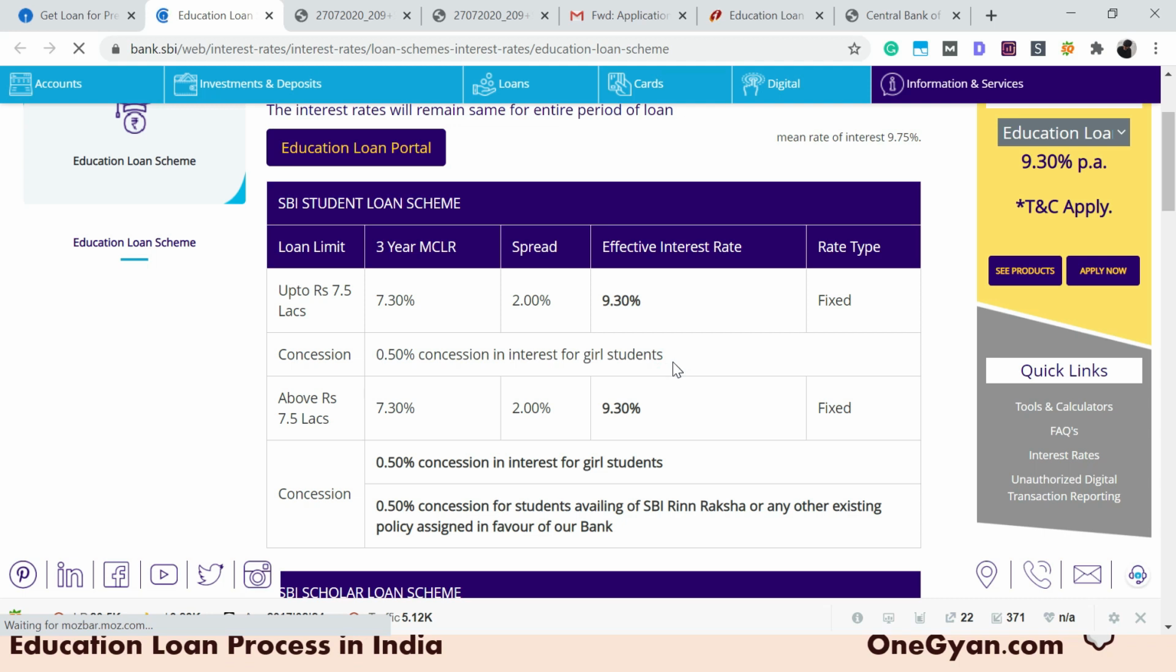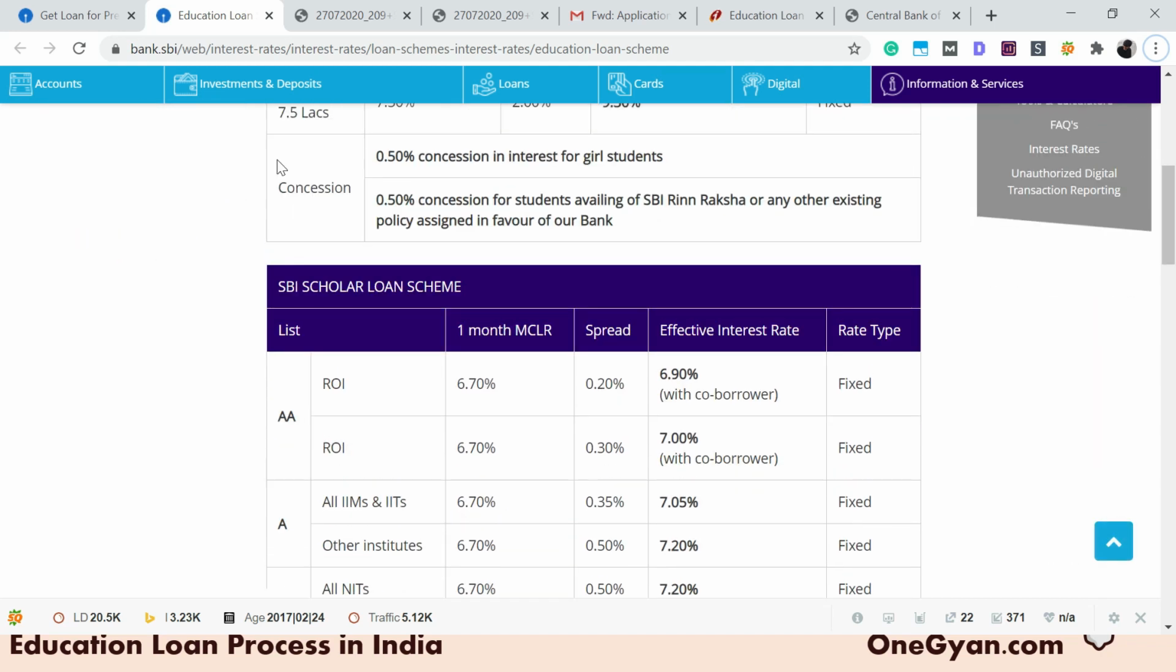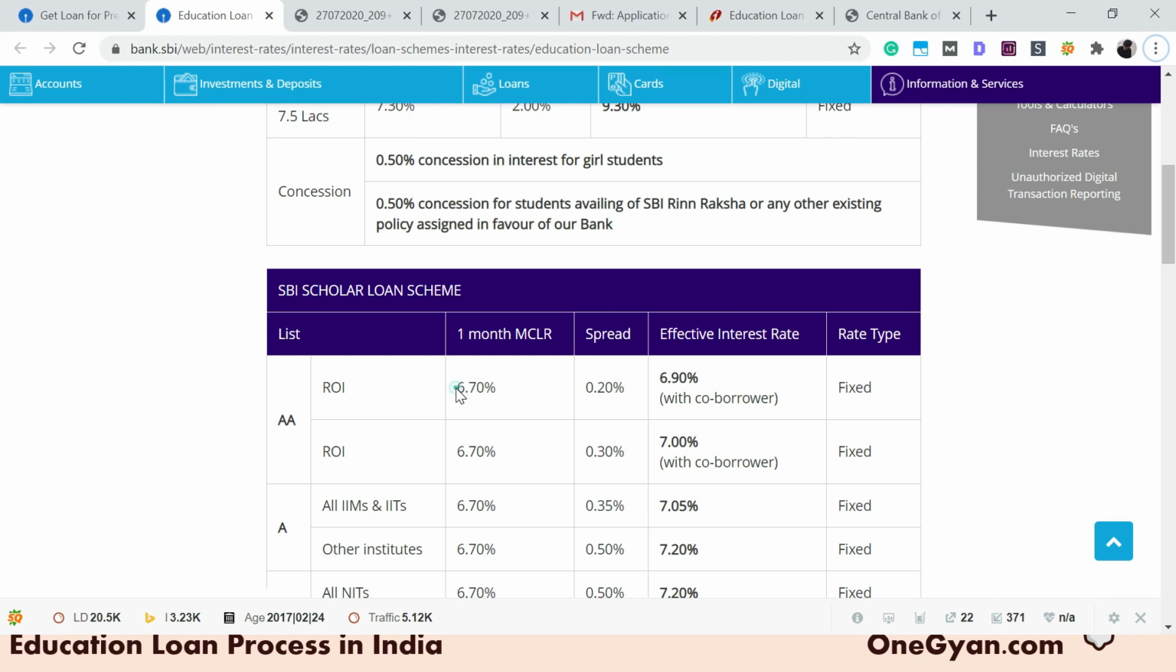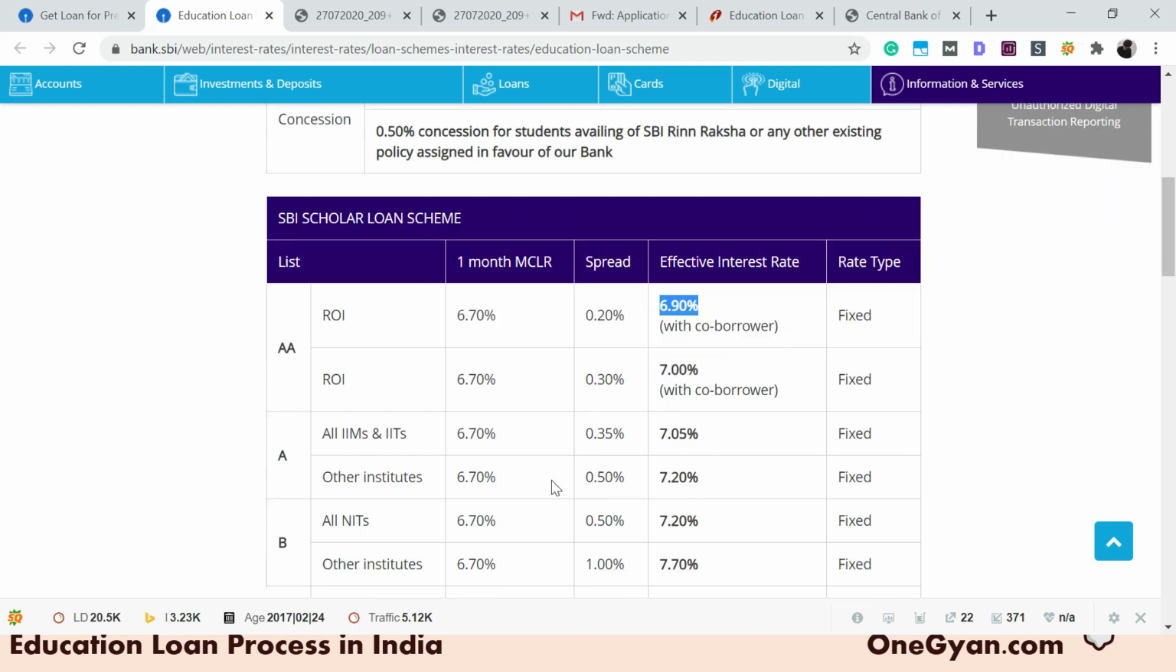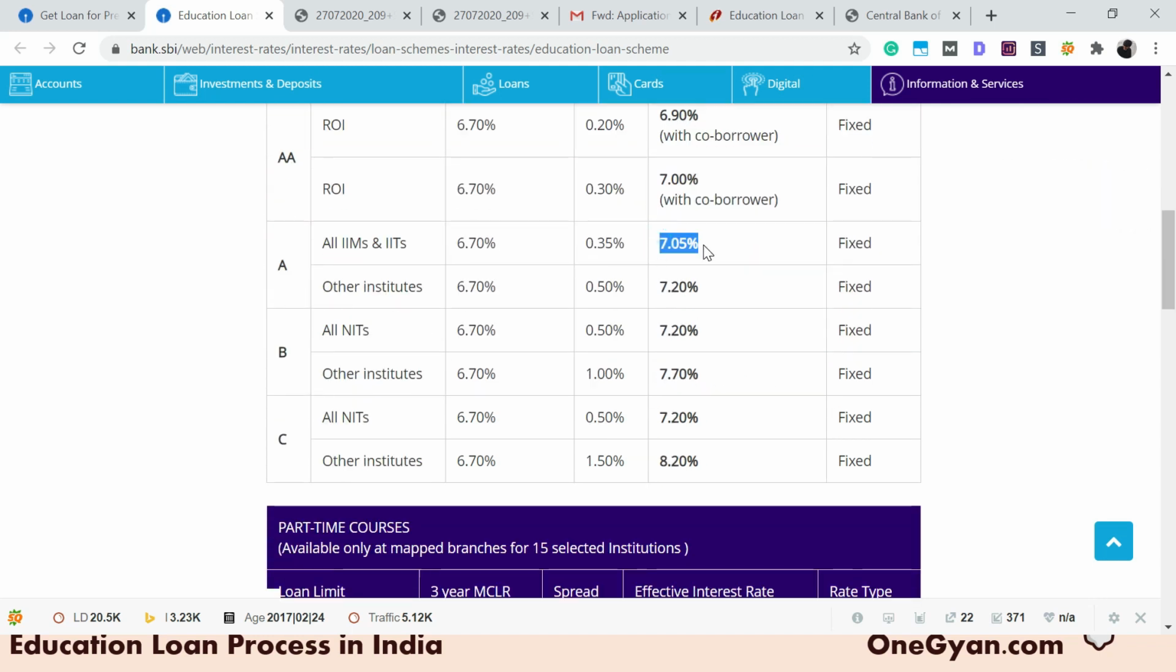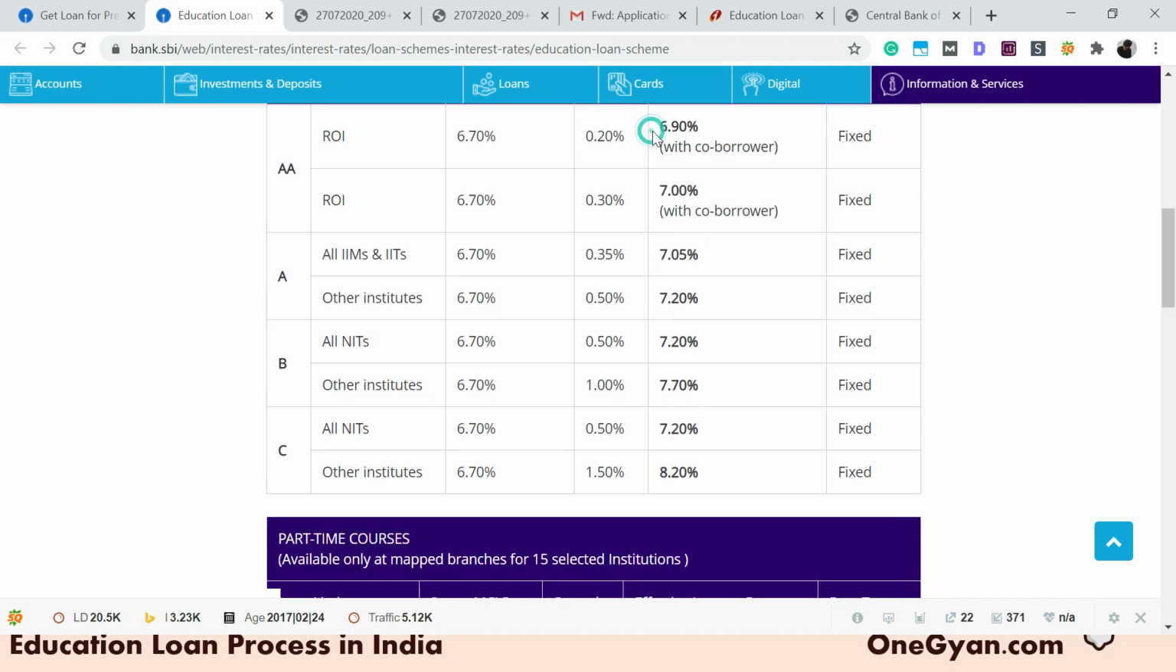So if you are a female candidate, you may look for these and accordingly get the lowest possible interest rate. You can see that currently if you go for the SBI Scholar Loan, the 1 month MCLR is 6.7%. For AA rated institutions, the effective interest rate is 6.9%, and for A rated institutions it's 7.05. So effectively you are going to get the loan for IIM Indore at 6.9% currently, and for IIM Rohtak it is going to be 7.05%. Also keep in mind that these interests will fluctuate. As I've already said, it is a floating interest rate and not a static interest rate.